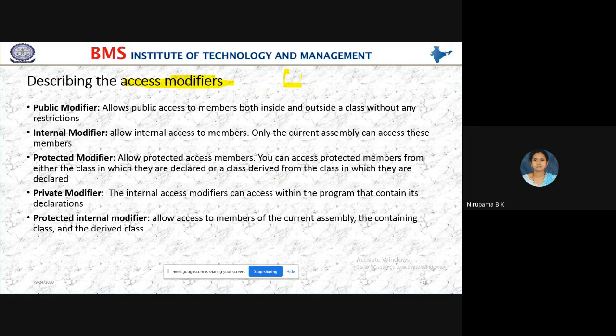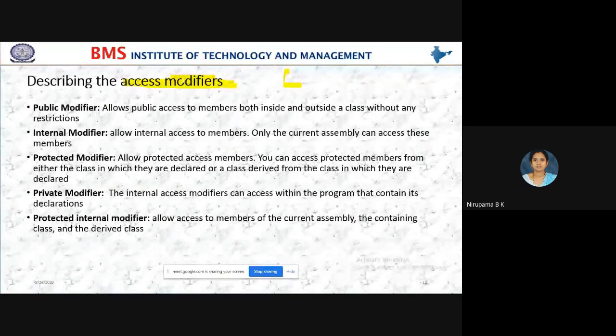Scope means the usage of whatever fields I have declared in the class. It may be a variable or it may be a method. Whatever method and variable I have declared within the class, the scope is within the class itself, or you can use that method or variable outside the class also. We can decide based on the access modifier.